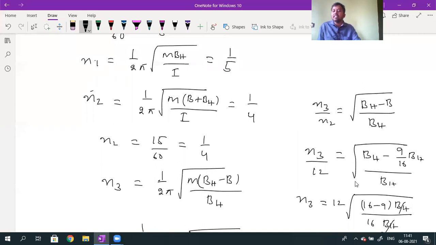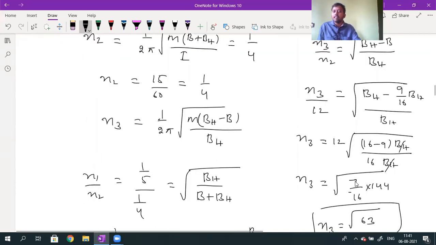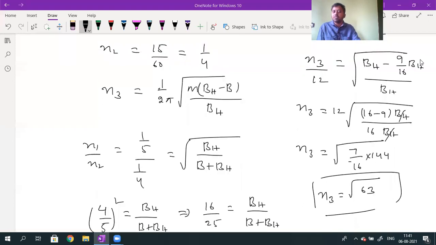In the last step, it is n3. The n3 value will not be 12. It is not n2, Shruti, it is n3. The n3 value will be given by 7 by 16, since 16 minus 9 is 7. 7 by 16 into this 12, when you take it inside the square root, it will be 144. So 4 fours are 16, 4 threes are 12, 4 sixes are 24, 4 ones are 4, 4 nines are 36. What is 9 sevens? 63. The answer is root 63 only.